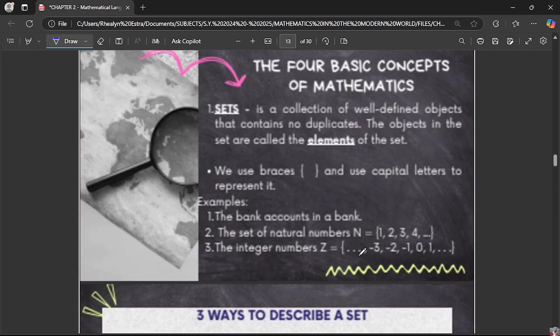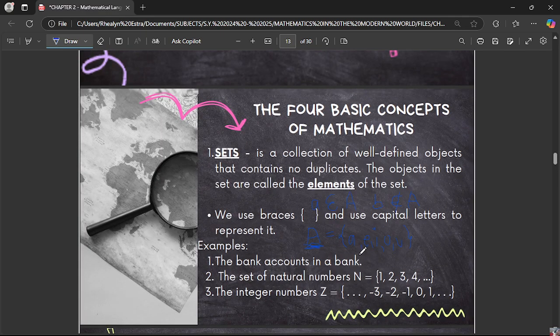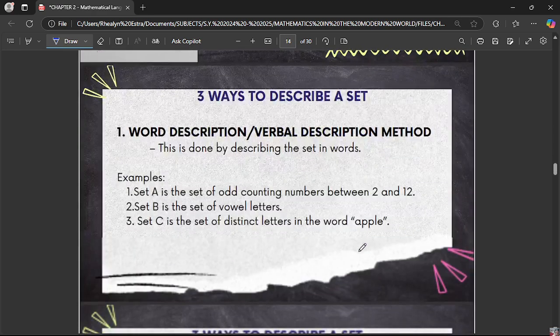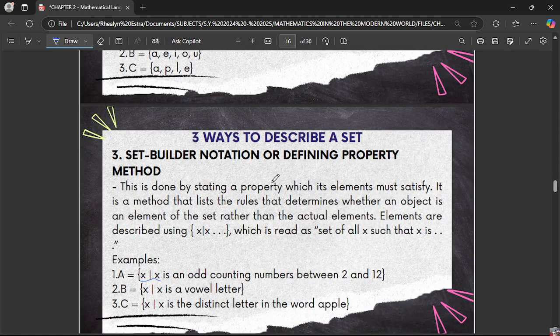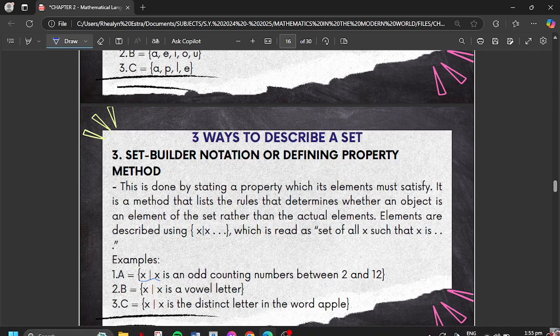So that's it. We have sets, elements, and then three methods to describe a set: word description, listing method, and set builder notation.